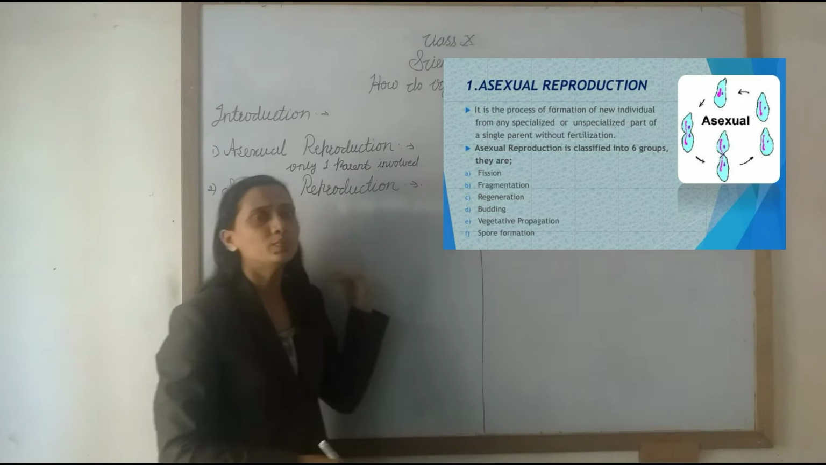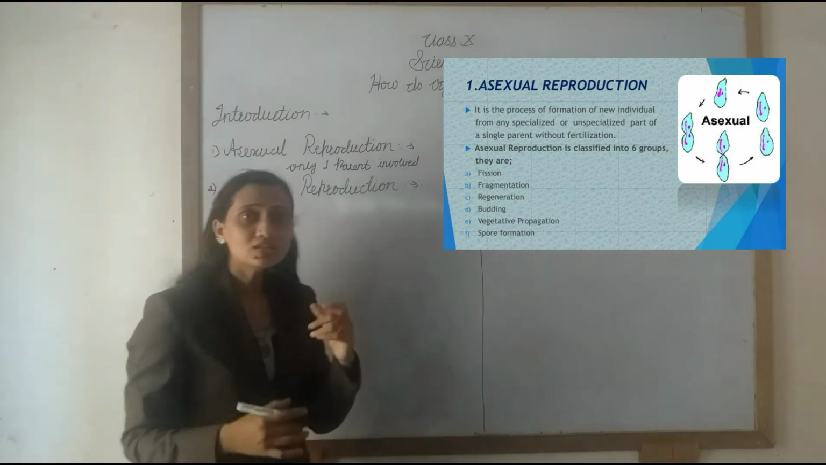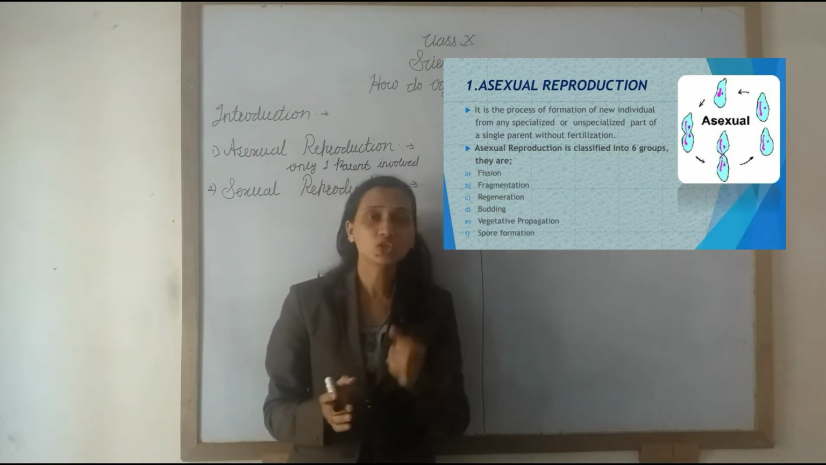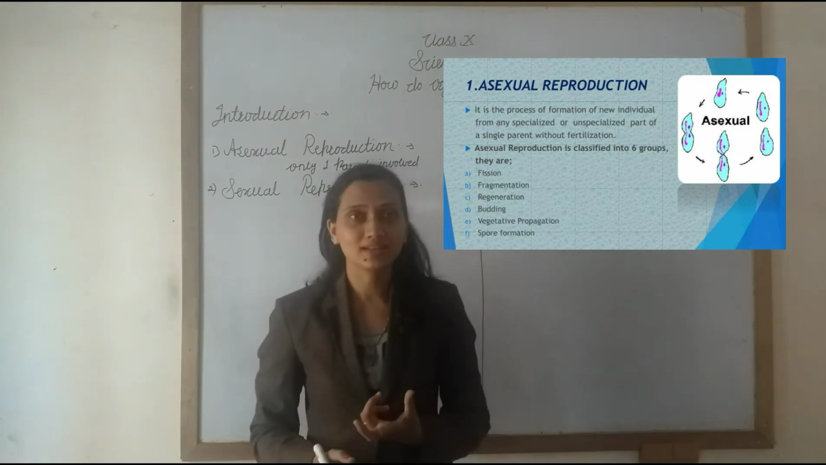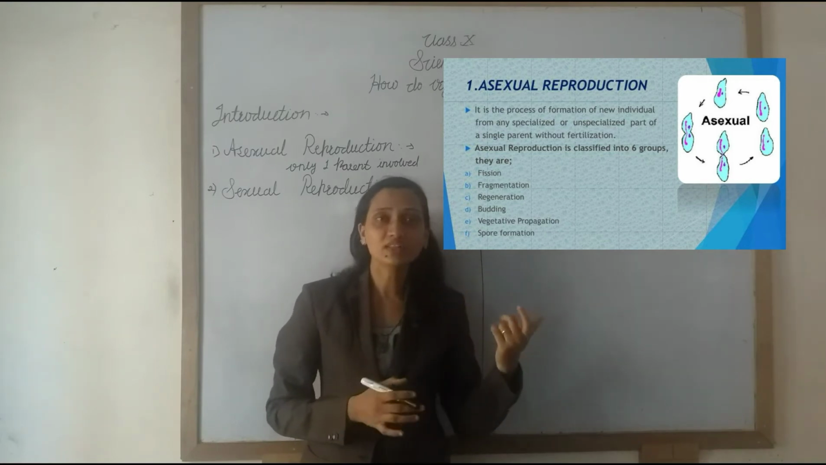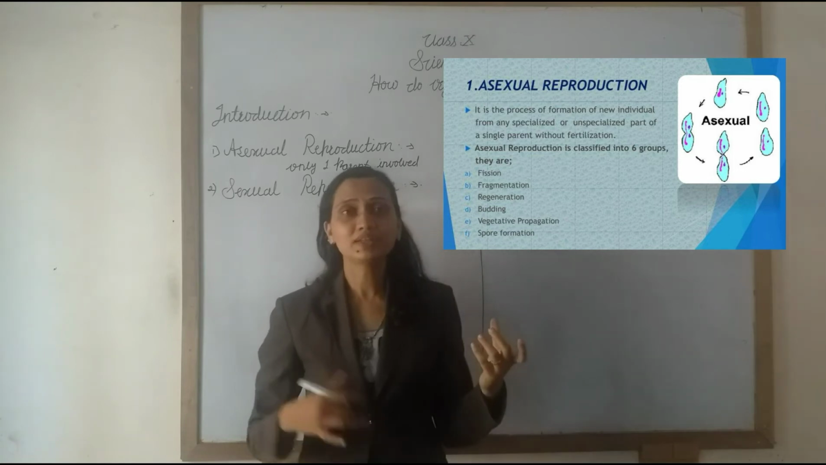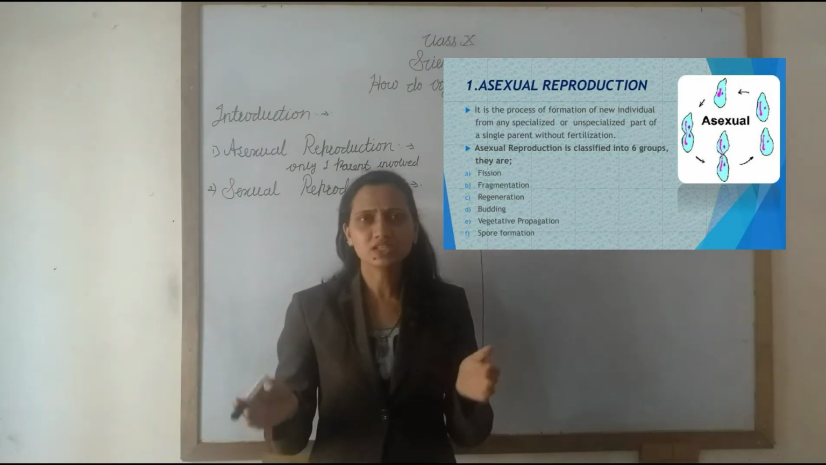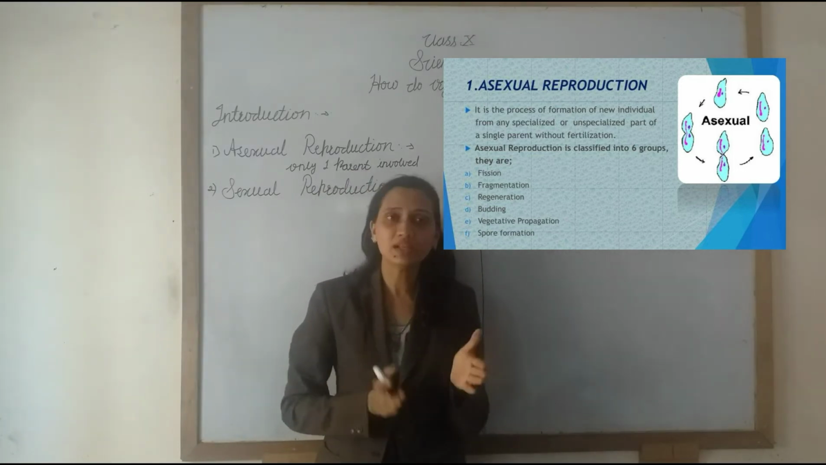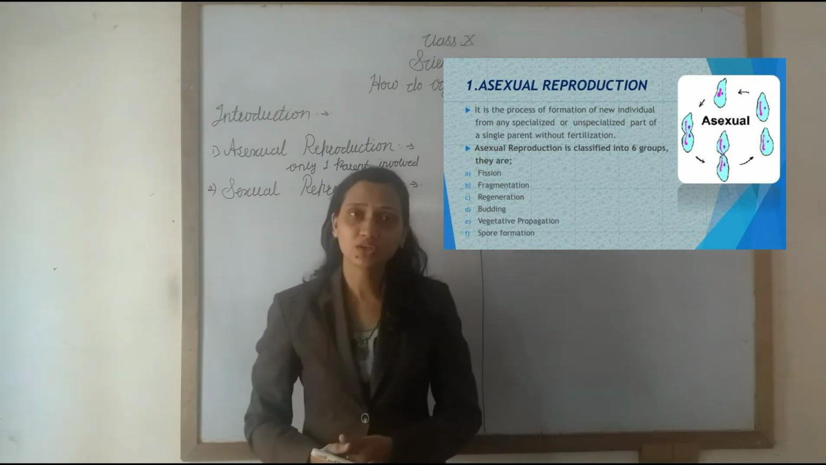Now asexual reproduction means what? Only one parent is involved. Asexual reproduction means there is no use of sex cells. Sex cells are different in the male and the female. In the male it is the male gamete, in the female it is the female gamete. There is no need for fusion of the male gametes and the female gametes. Therefore it is called asexual reproduction.